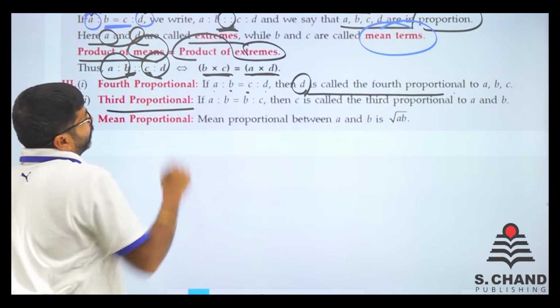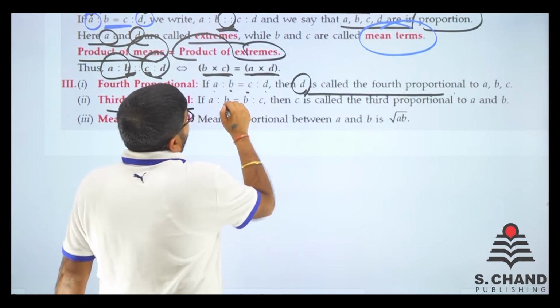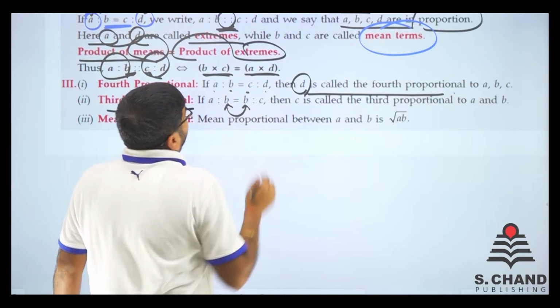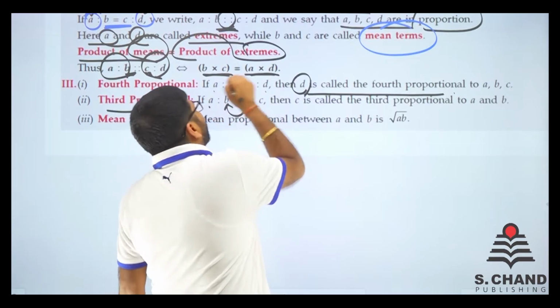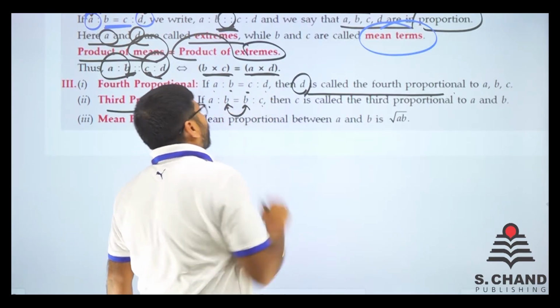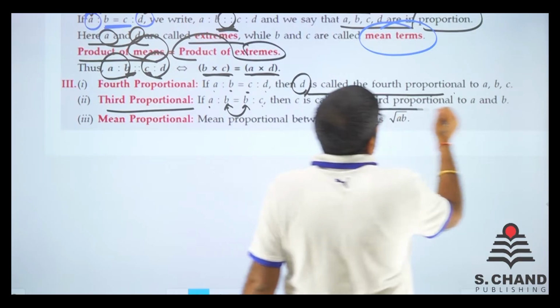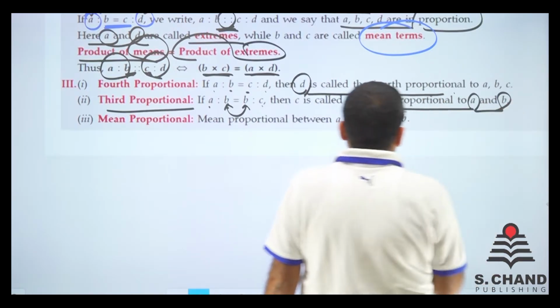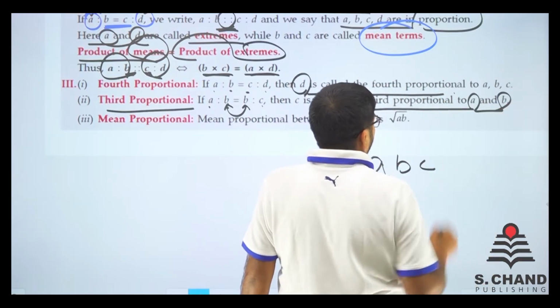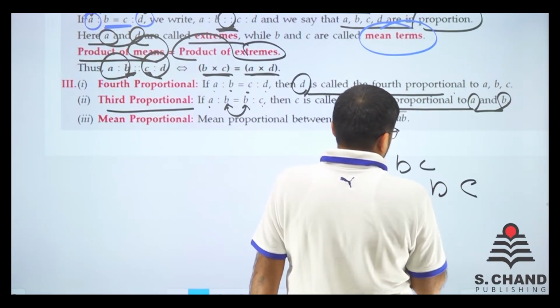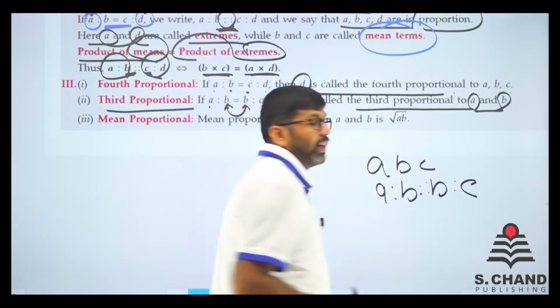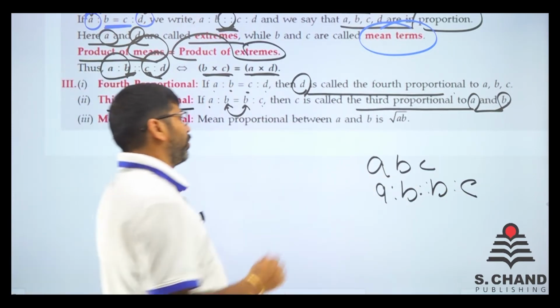Third proportional. What is third proportional? Third proportional means when the mean term is repeated in both places. So A into C will be B square. C is called the third proportional to A and B. So if I say A, B and C, that means the third proportional will be like A, B, B, C, like that. So C will be the third proportional, right?